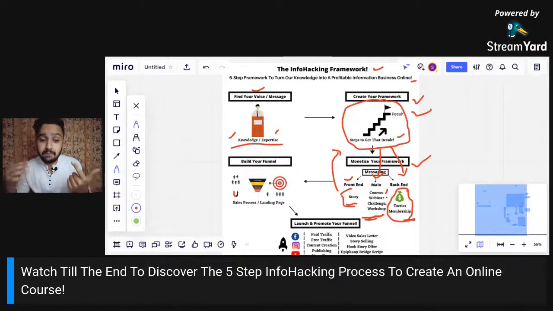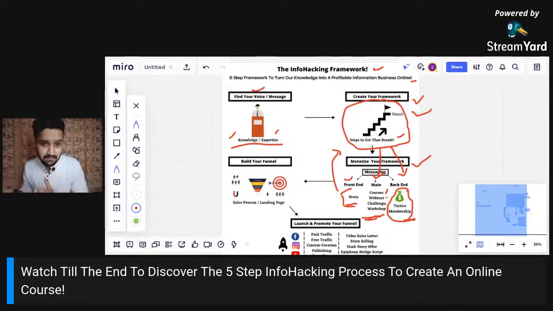But then comes the backend message, which is going to be the tactics, in which we are going to directly show them how to achieve that specific result by sharing our PC screen, and we are directly going to create that in front of them. Let's say that you know how to create an e-commerce website. Here I'm giving an example. Now you can share your story about how you learned e-commerce website creation. You can create a 5-step or 7-step process to create an e-commerce website, and you can tell people step number 1, step number 2. You can explain all the strategical part in a video, right? You are going to give that for free.